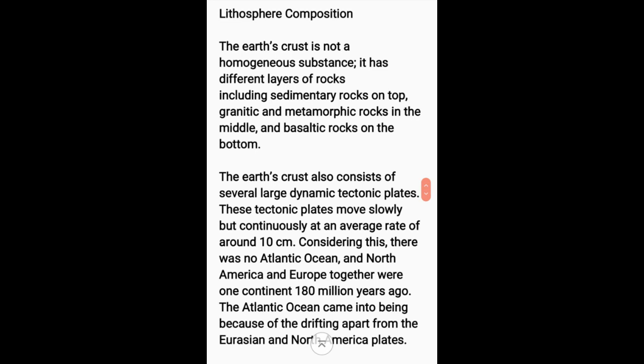The Atlantic Ocean came into being because of the drifting apart, because the tectonic plates moved away from each other, and that is the reason the Atlantic Ocean came into existence, apart from the Eurasian and North American plates. So the Eurasian plates and the North American plates moved away from each other. That is the reason the existence of Atlantic Ocean took place.